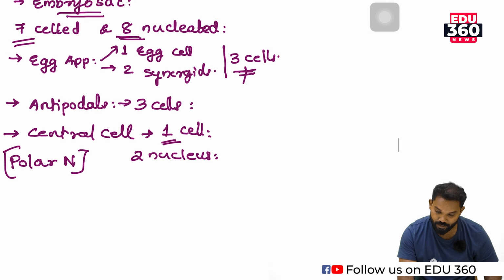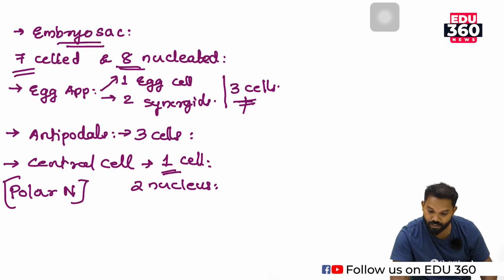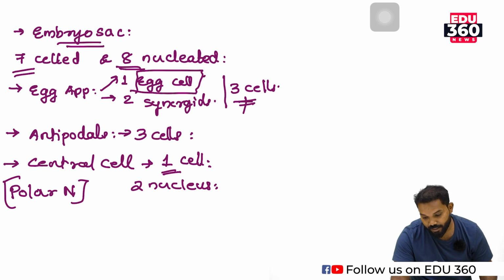This embryo sac consists of an egg cell. This egg cell fuses with the male gamete.